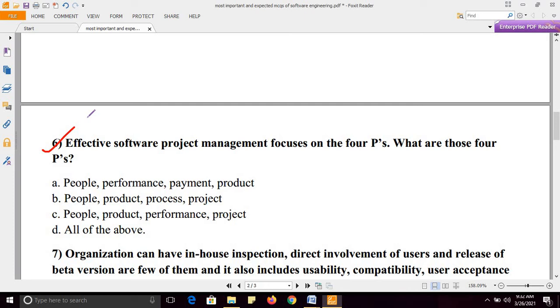People, product, process, project. People, product, performance, project. All of the above. The right answer is option B: people, product, process and project.